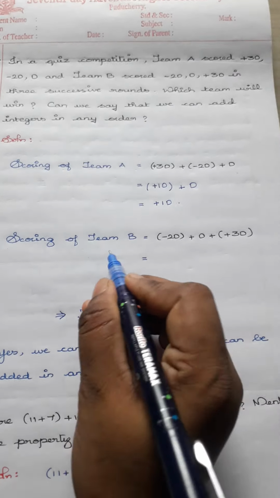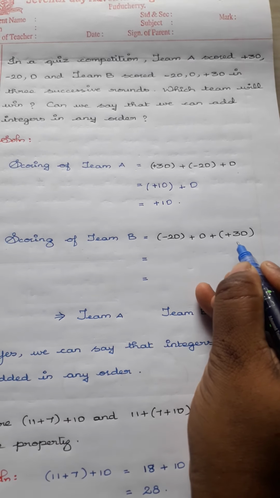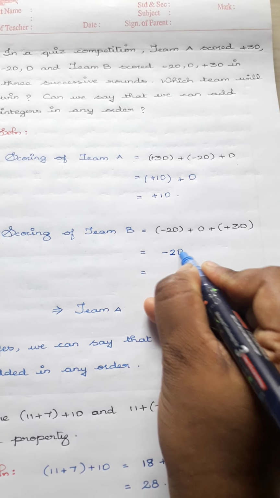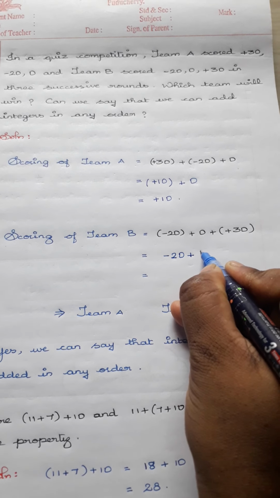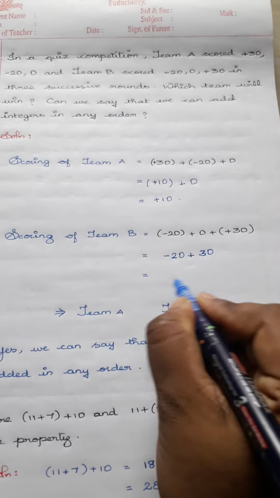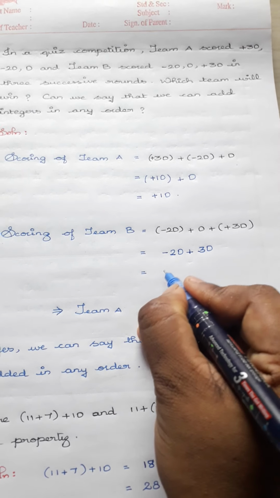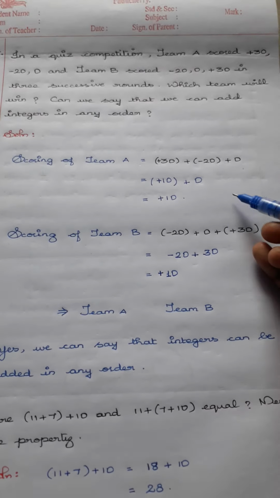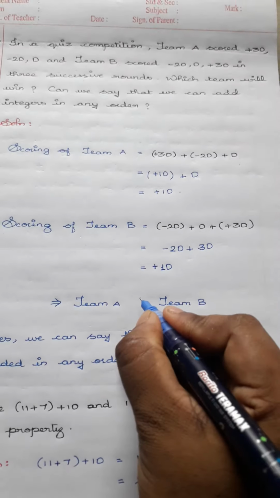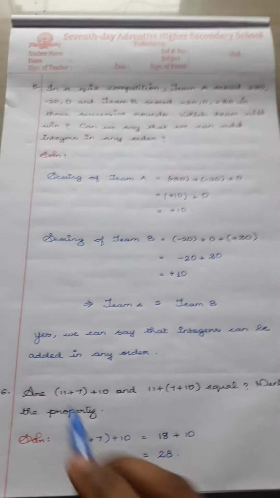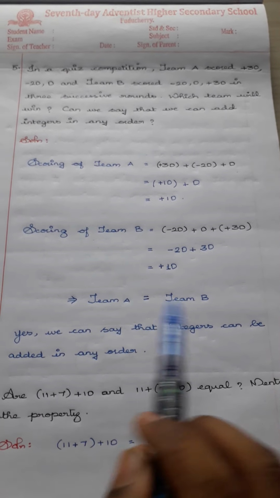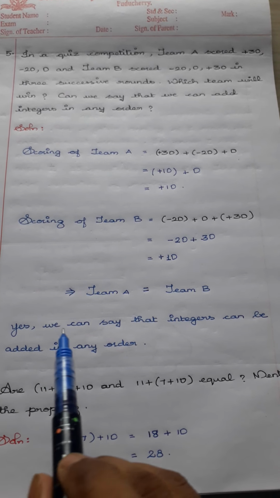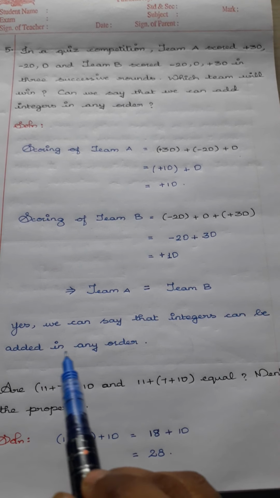Okay. Now scoring of team B: -20, 0, +30. -20 plus 0 is again -20, and again we have +30. So different signs. Subtract. 30 minus 20 is 10, and the biggest number's sign is plus. When you check the score of team A and team B, both the answers are what? Equal. Thus, we can say that both the teams are the winners, and as they asked, yes, we can say that integers can be added in any order.